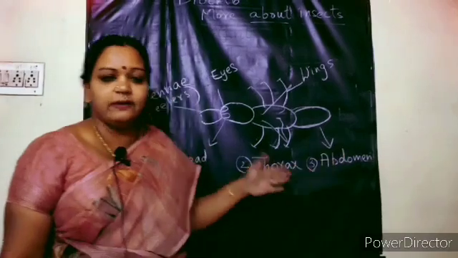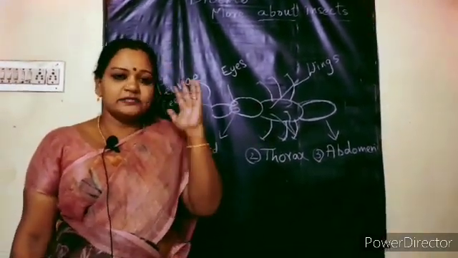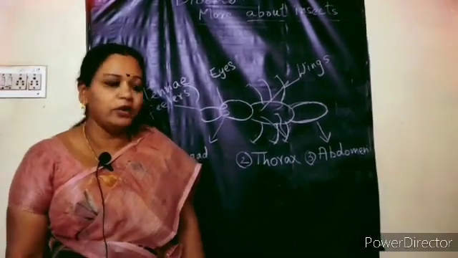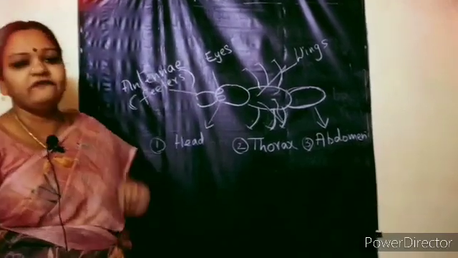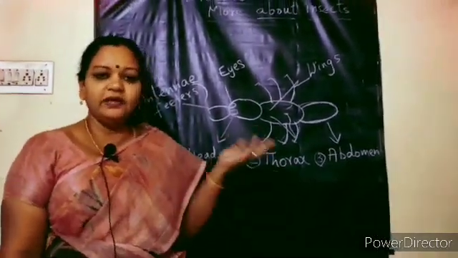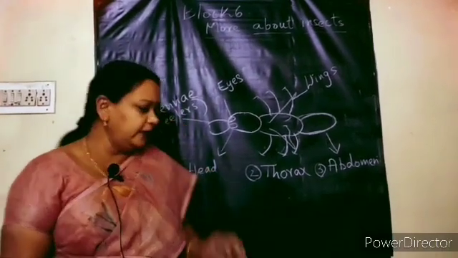When we compare ourselves with the insects, like us, they have a head, they have eyes, they have legs. But we have only 2 legs, they have 6 legs. And instead of our skin, they have the feelers. Like that, we differ from the insects. And size-wise, when we compare, they are very, very small.